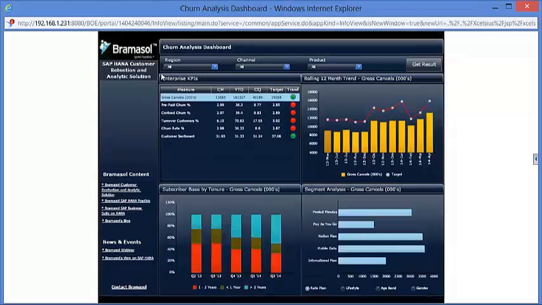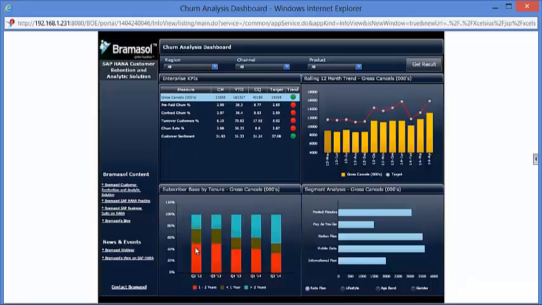This is the churn analysis dashboard, which is another very important dashboard for this application. Here we are analyzing different KPIs related to customer churn, for example gross cancellation or churn rate percentage, etc. Similarly, here also we can find out the performance and the trends of these KPIs, as well as analyze these KPIs from different dimensions.